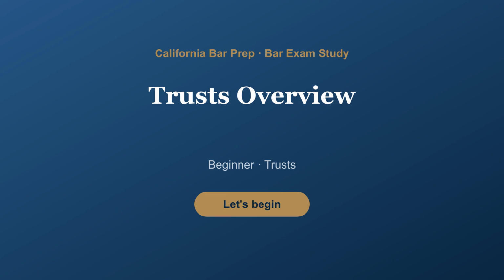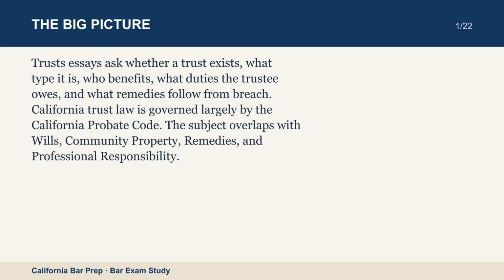In this lesson, Trusts Overview. Let's begin. Trusts essays ask whether a trust exists, what type it is, who benefits, what duties the trustee owes, and what remedies follow from breach. California trust law is governed largely by the California Probate Code. The subject overlaps with wills, community property, remedies, and professional responsibility.